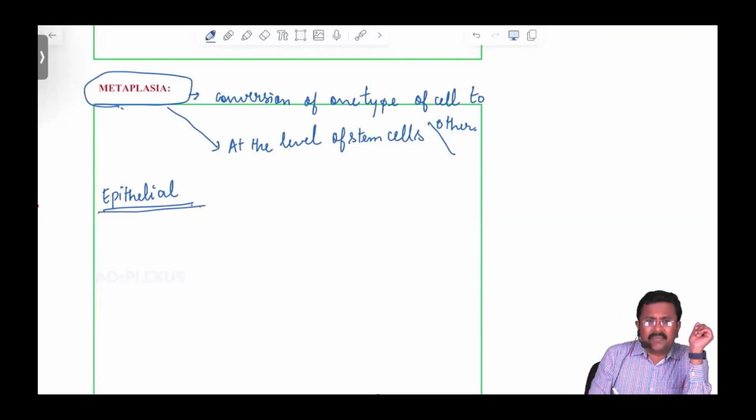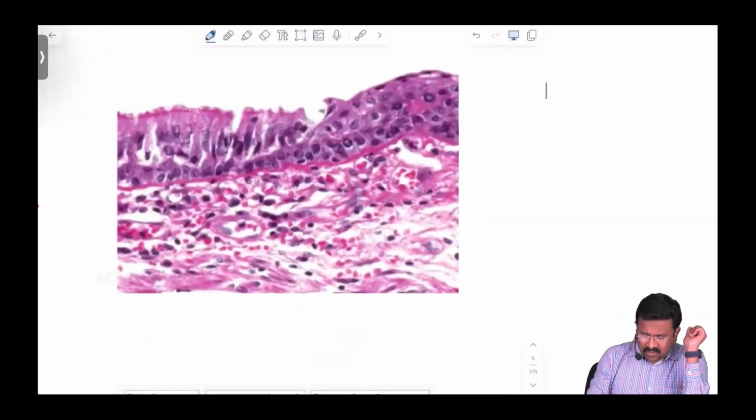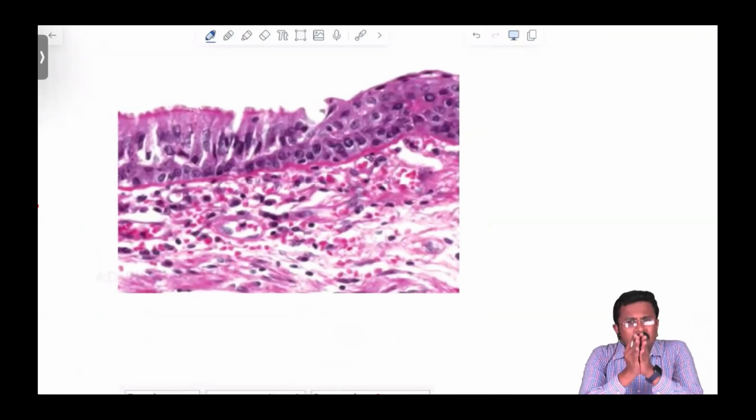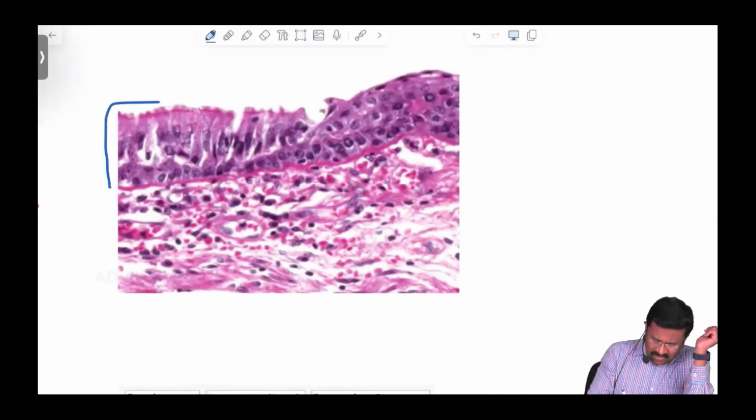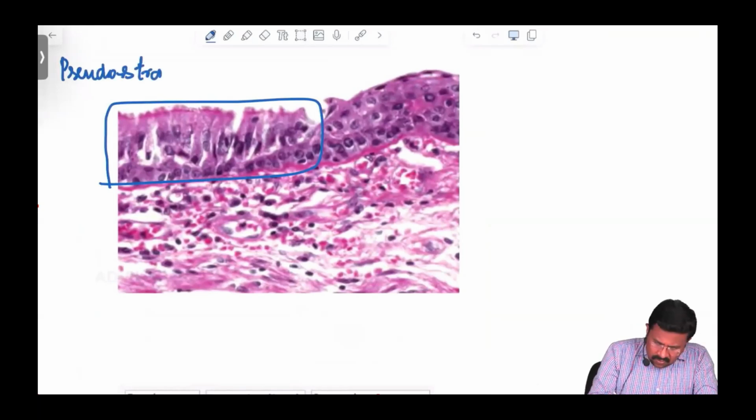So what is epithelial metaplasia? See this picture. What is the normal lining epithelium of the respiratory tract? The normal lining epithelium of the respiratory tract is pseudostratified ciliated columnar epithelium.